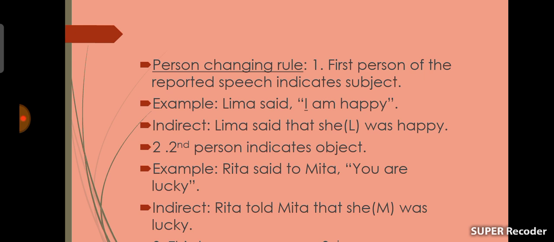Number 2, second person indicates object. Second person of the reported speech always indicates object. Let's see an example. Rita said to Mita, you are lucky. Here you is the second person and you indicates the object of the reporting speech, Mita. So you should write she instead of Mita. Indirect speech will be Rita told Mita that she was lucky. Here you should use told instead of said to. Okay, dear students, move on to the next.